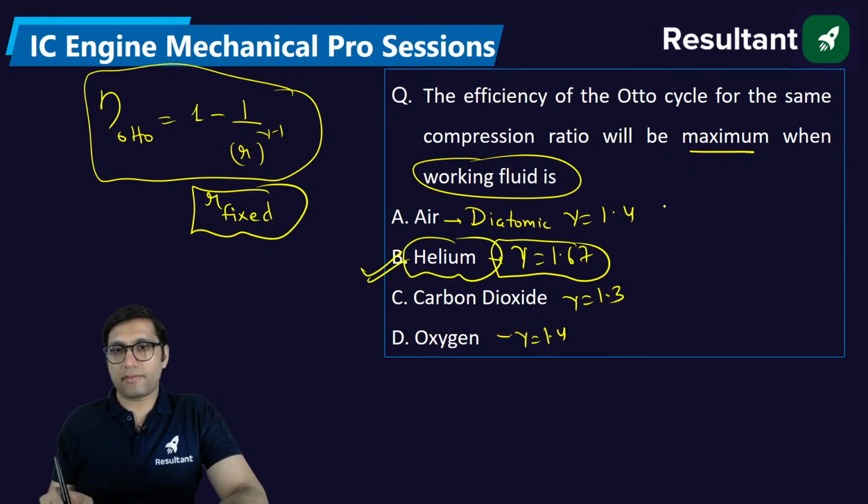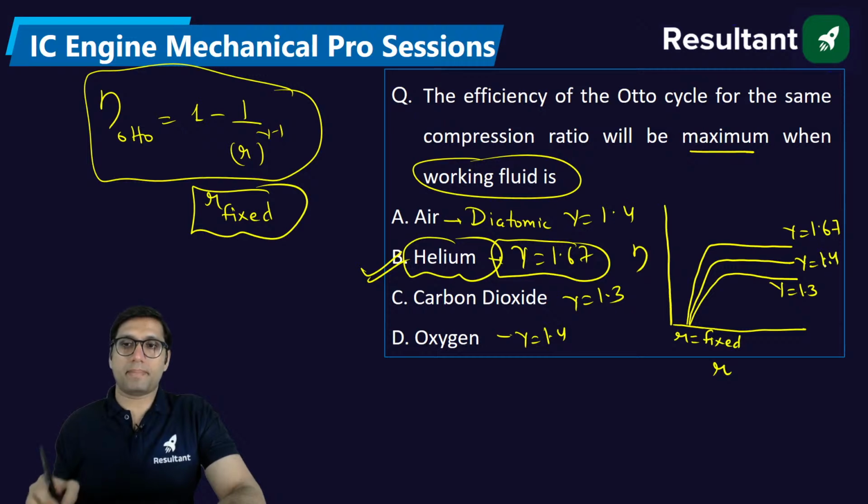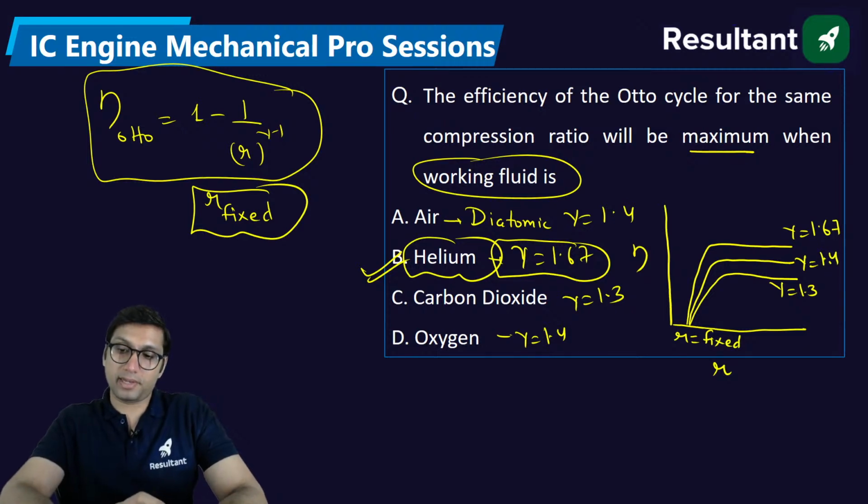Okay, there is a graph also. I have shown you this graph in some earlier session between the efficiency of the Otto cycle and the compression ratio. If compression ratio is fixed, the gas which has the highest gamma will have the highest efficiency. Gamma is highest for monatomic gas, helium.